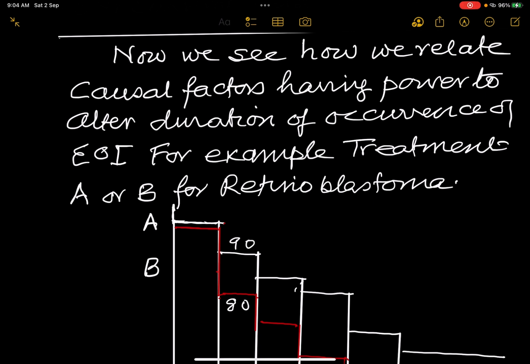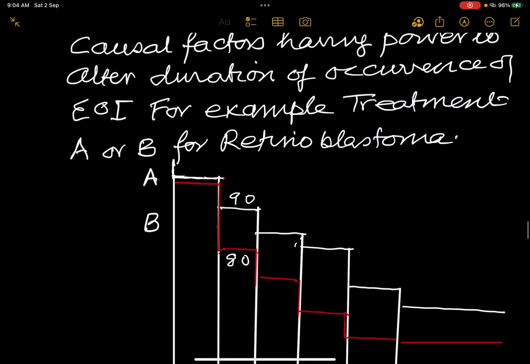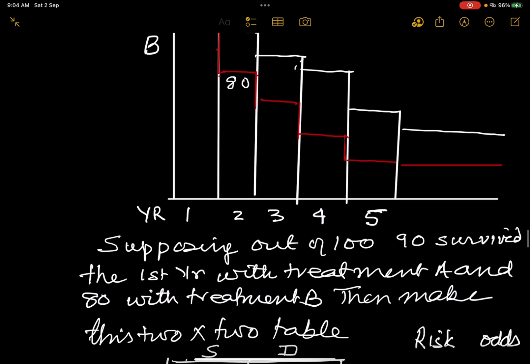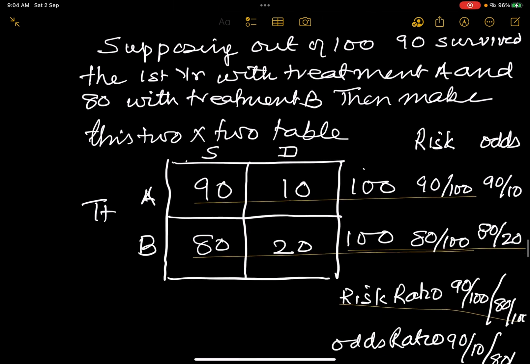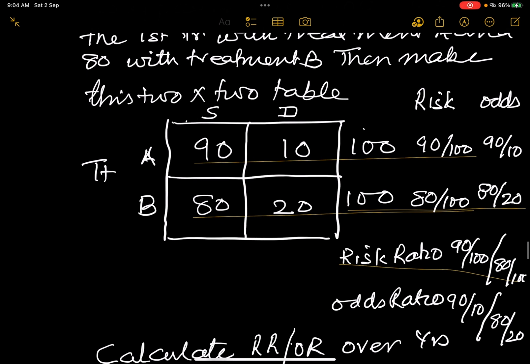So we are now starting to compare treatment A and B for retinoblastoma, and we have drawn these two curves. In the second year, you see that in the A group 90 survived out of 100, and in the B group 80 survived. So you get this 2/2 table. With treatment A, 90 survived, 10 died out of 100. In the B group, 80 survived, 20 died out of 100 that you began with.